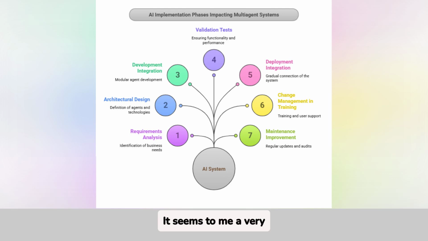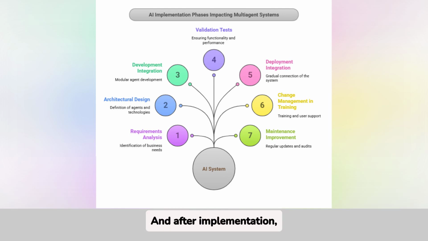It seems to me a very meticulous approach. What steps do we take to get our equipment adapted to this new system? This corresponds to the training and change management phase. Here, training sessions are held so that users learn how the system works and how to interact with the agents. Manuals and workshops are developed, and continuous support is provided to facilitate adaptation. In addition, an internal mentoring system could be set up in which more experienced users support those who require more help during the transition. It is critical that the team is comfortable with the new technology.